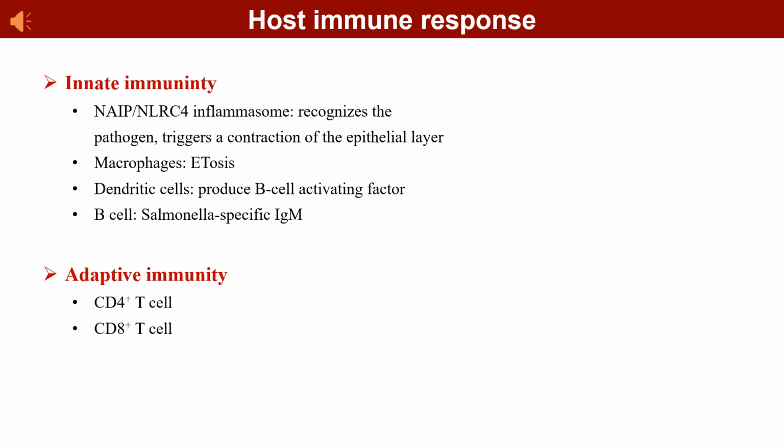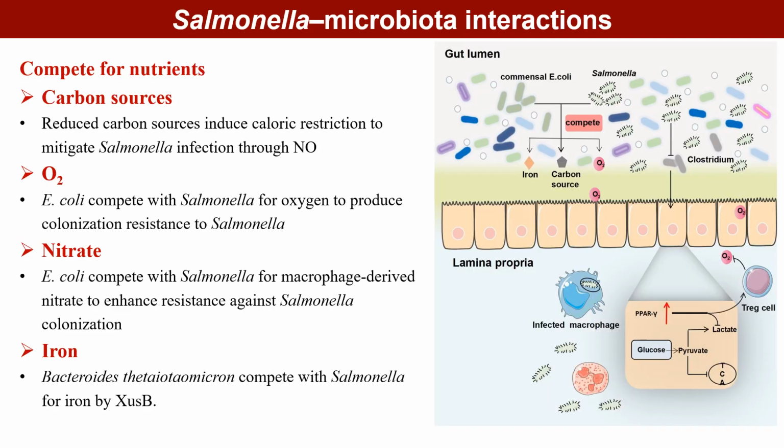Dendritic cells produce B-cell activating factor to stimulate the expansion of mature B cells, and further Salmonella-specific IgM production. The adaptive immune response involves CD4 positive and CD8 positive T cell activation. The former plays a key role in persistent infection by producing interferon gamma, while the latter have been shown to exhibit delayed expansion. During infection, Salmonella interacts with the gut microbiota through multiple ways, such as competing for nutrients and influencing host